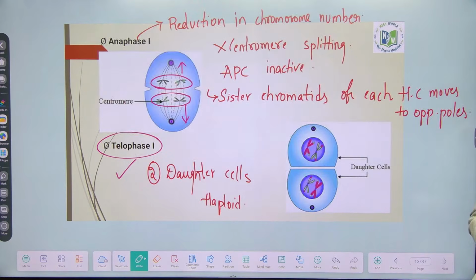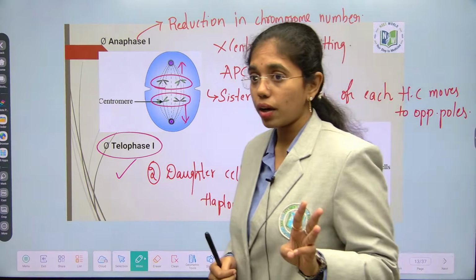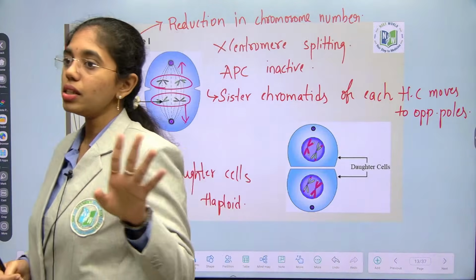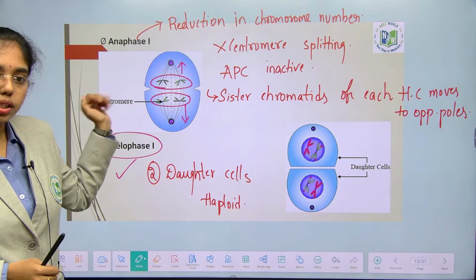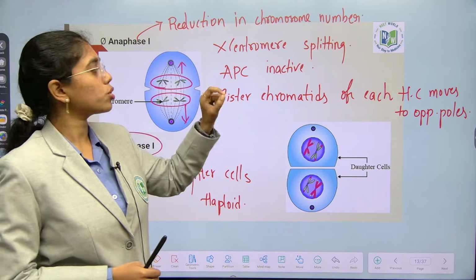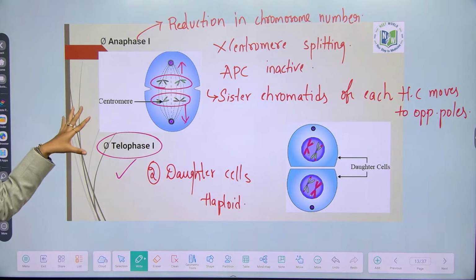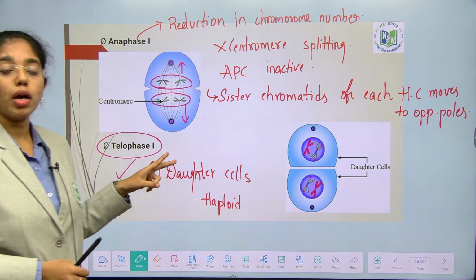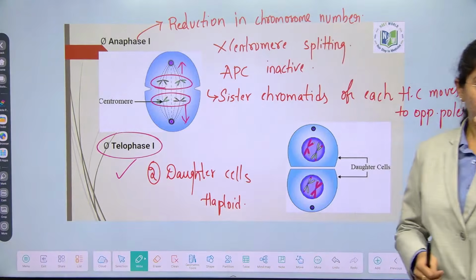In anaphase 1, the important point to be noted is that centromere splitting doesn't occur, anaphase promoting complex is inactive. Reduction of chromosome number happens in anaphase 1 only. Sister chromatids of each homologous chromosome will start moving to the opposite poles. Telophase 1, two daughter cells will be formed which are haploid. Clear, right? Any doubt anywhere?